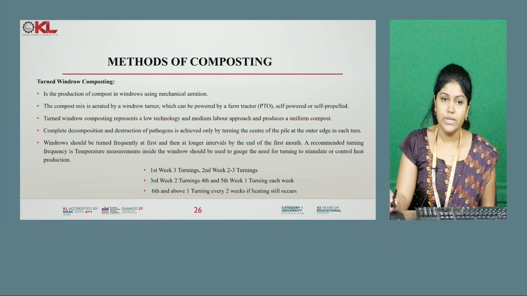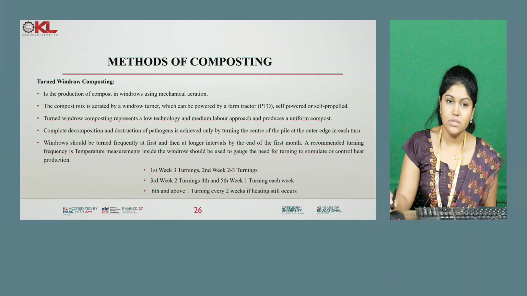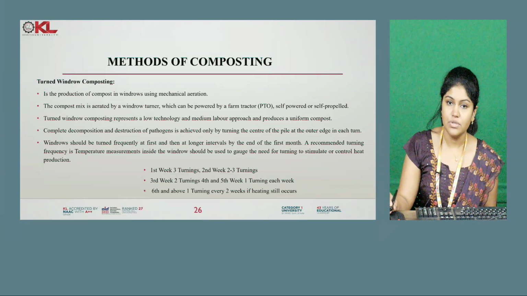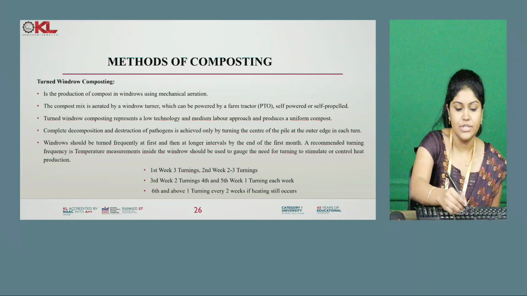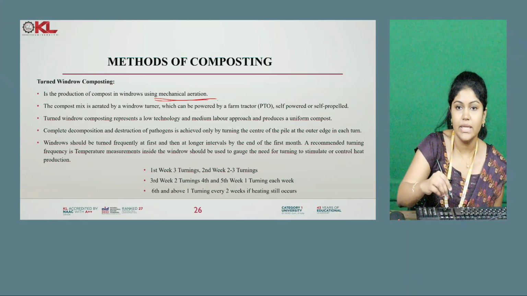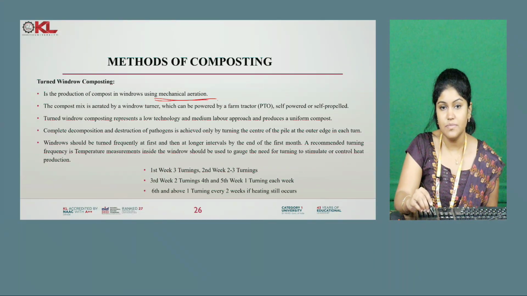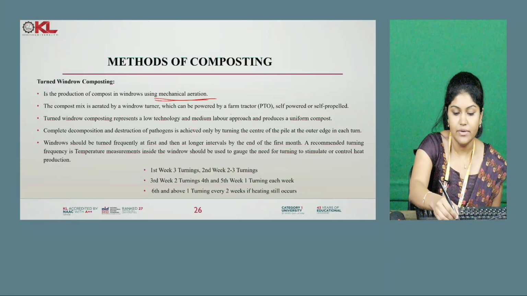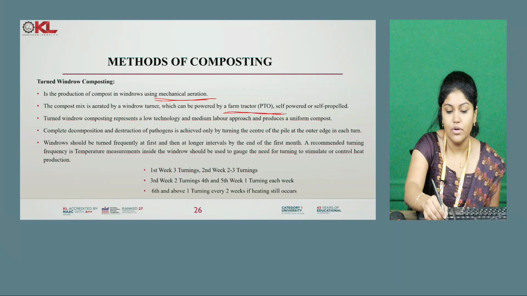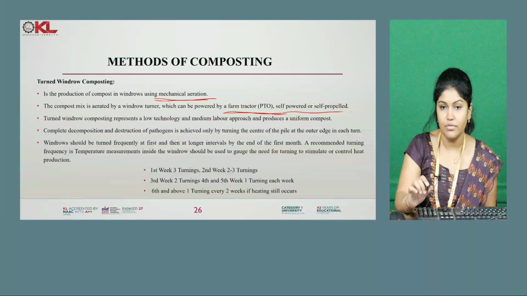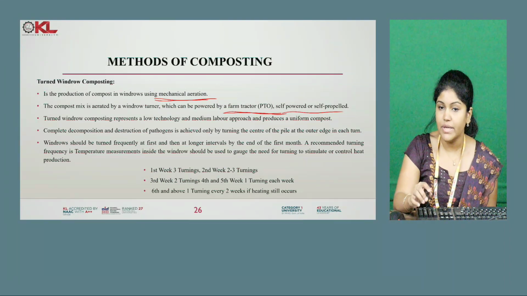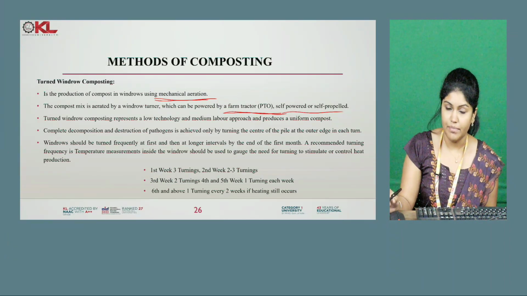The next one is turned windrow composting. Turned windrow composting is the production of compost in a windrow using mechanical aeration. In this, we are giving mechanical aeration. The compost mix is aerated by a windrow turner that is powered by a farm tractor or is self-propelled equipment. We are using that for giving mechanical aeration. This is also a low technology and medium labor approach.